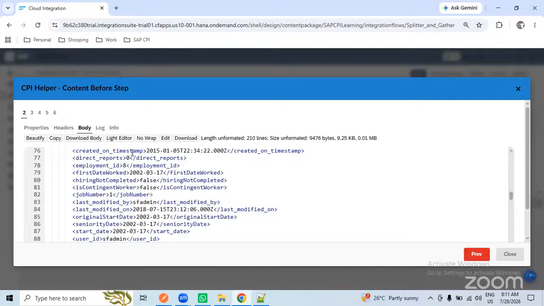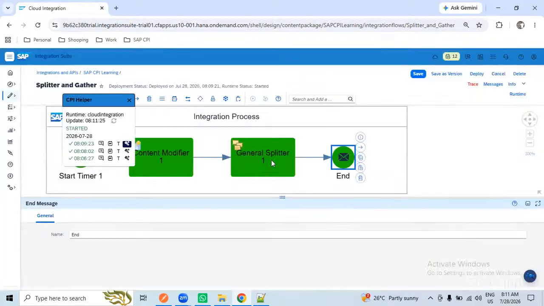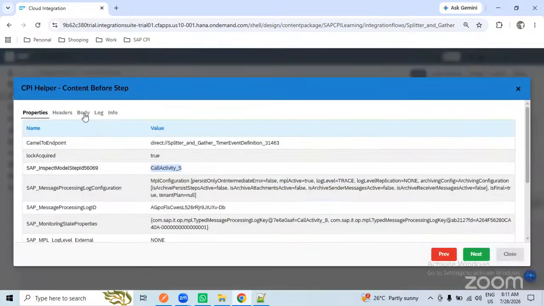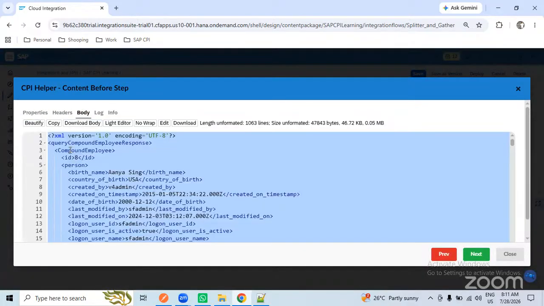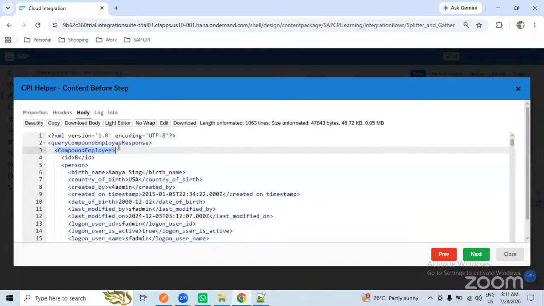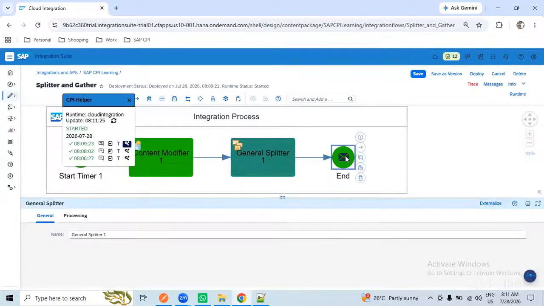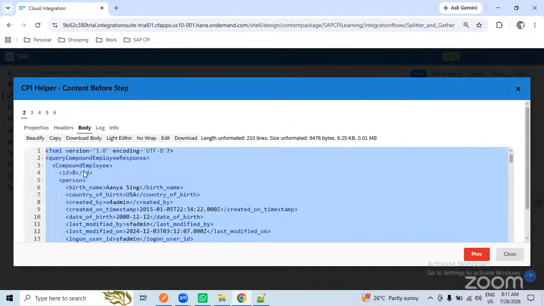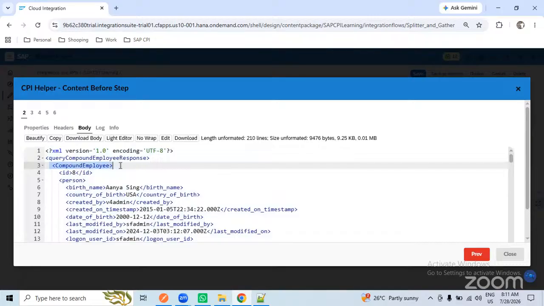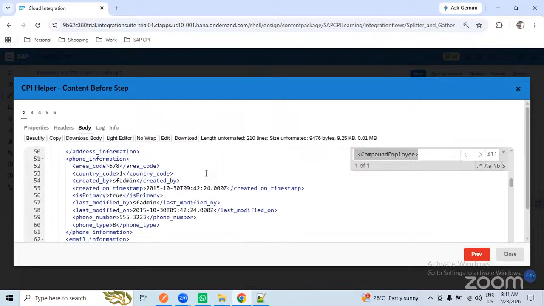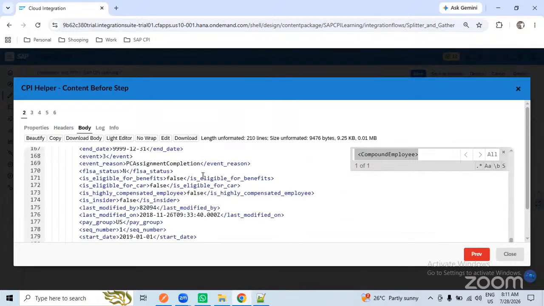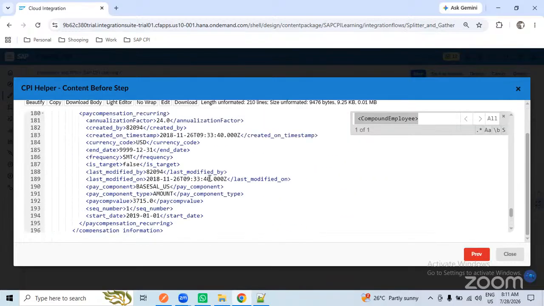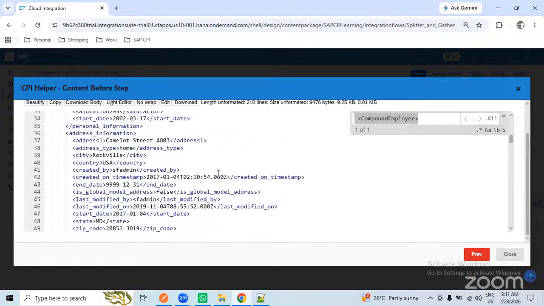Hope you understood, right? So before the splitter, you got all the employees in a single go, like this. The moment you use the splitter, you are getting each employee in each body. So this is a minimal example on a small topic only, but there are a lot of use cases with this one.